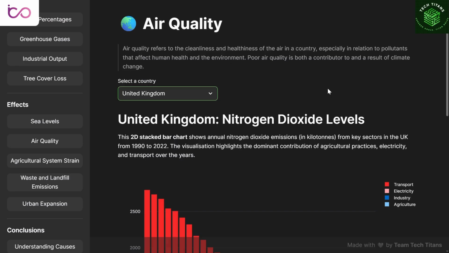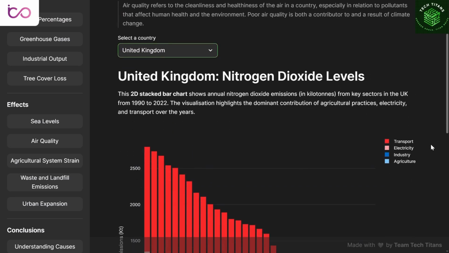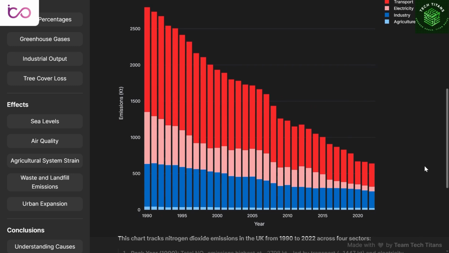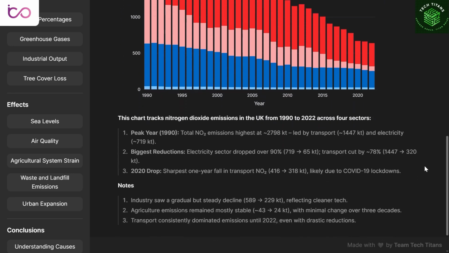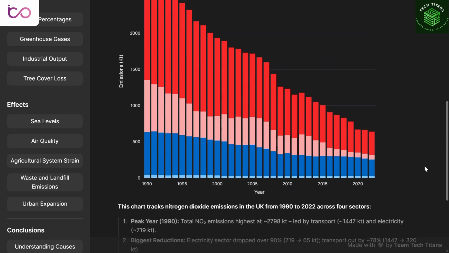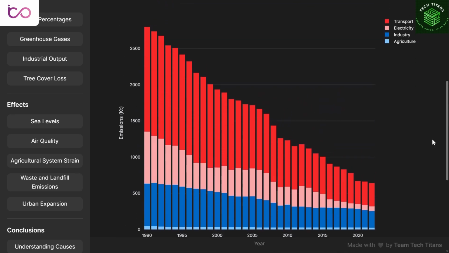United Kingdom's nitrogen dioxide emissions have dropped sharply from 1990 to 2022, mainly due to cleaner transport and stricter regulations. Electricity emissions also declined with a shift to renewables. This has improved air quality and slowed short-term warming, showing how policy and technology can cut pollution and climate impact together.